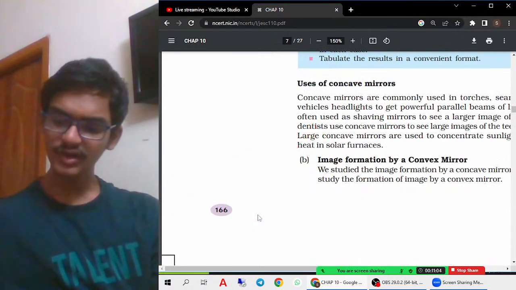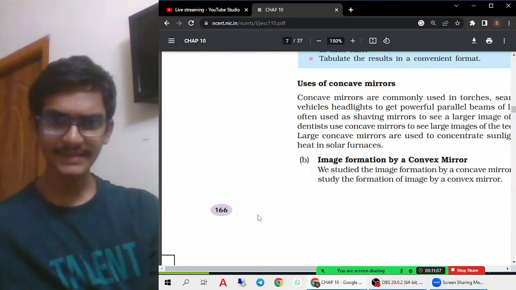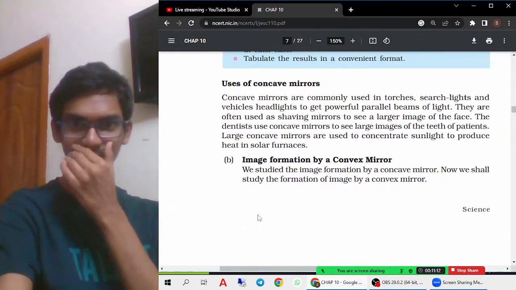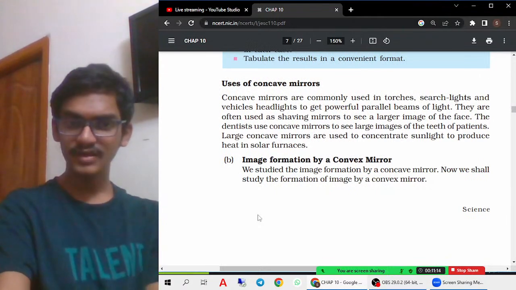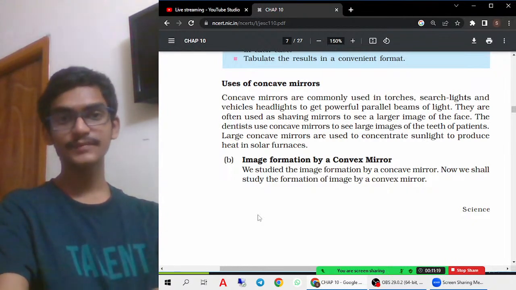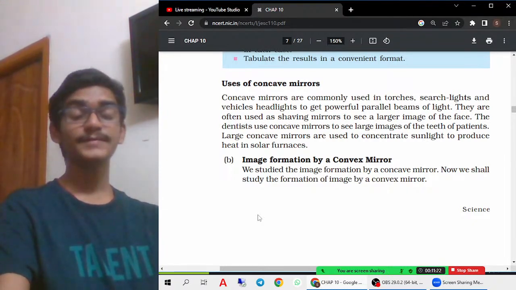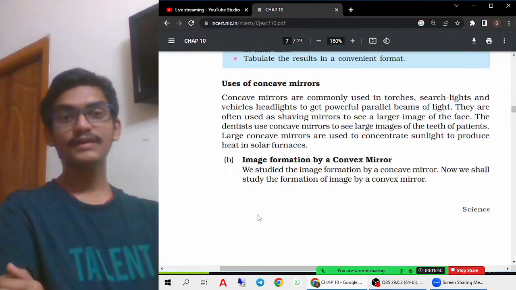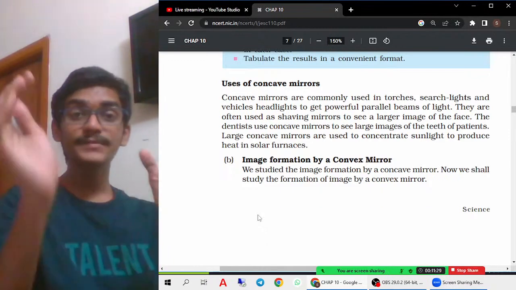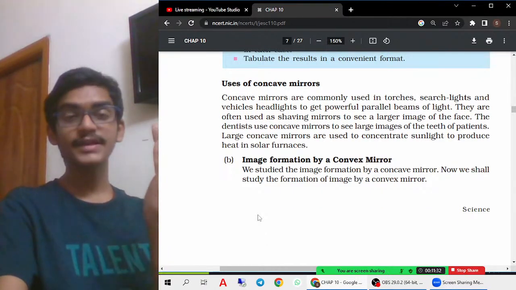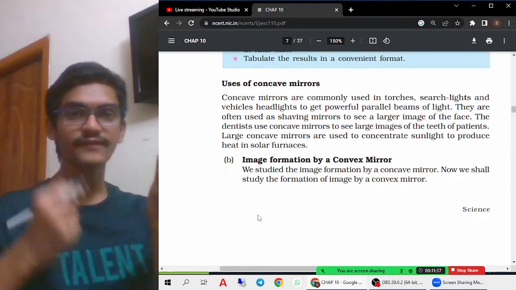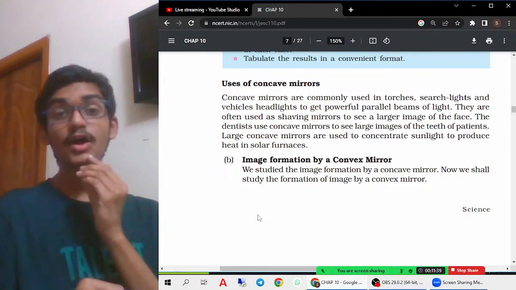Concave mirrors are also used in headlights, torchlights, searchlights and everything, because they provide a powerful beam of light. They're also used in shaving mirrors, for a large image. Why are they used in shaving mirrors? Because of the sixth case, wherein the object is kept between F and P. So a magnified image is formed, so that we can see properly and we can shave. And dentists also use a concave mirror.